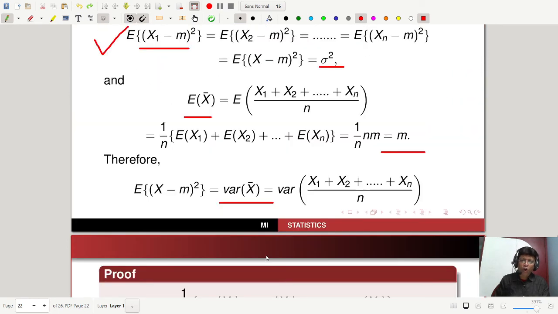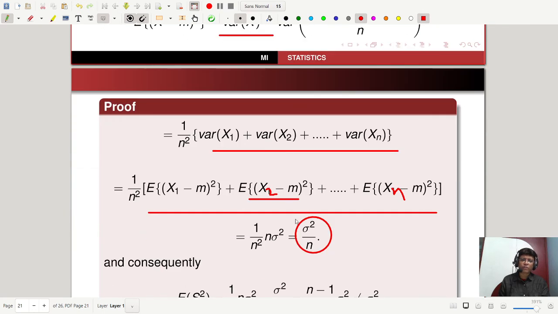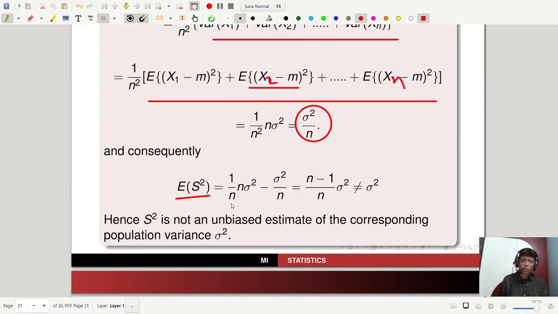So this is a long calculation, but it is not so complicated. You just need to calculate this part, which is n sigma square, and this part, calculated here, which is sigma square by n. So I am writing these two parts, and finally you have n minus 1 by n sigma square.